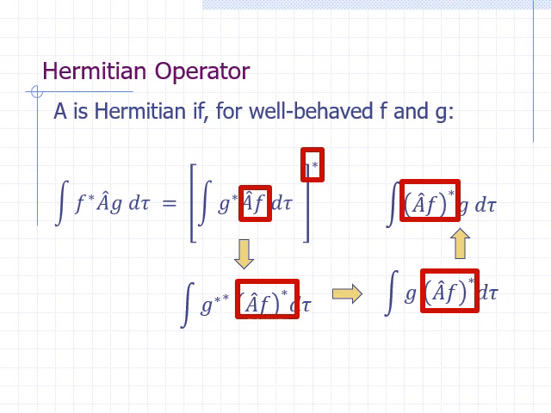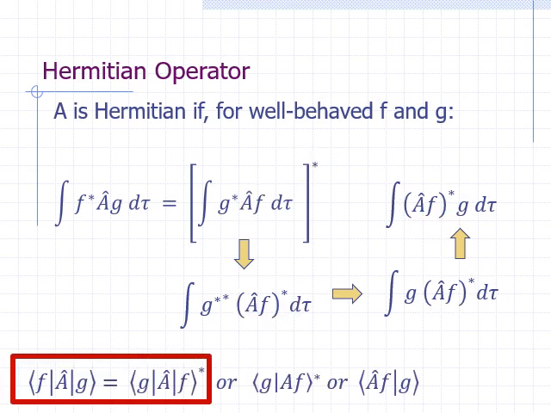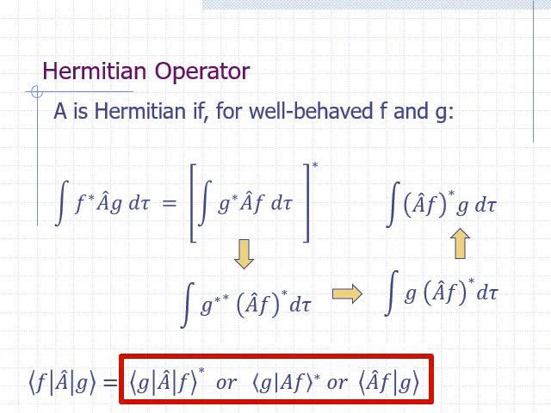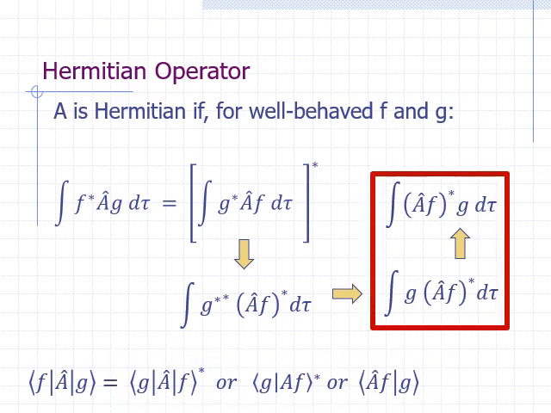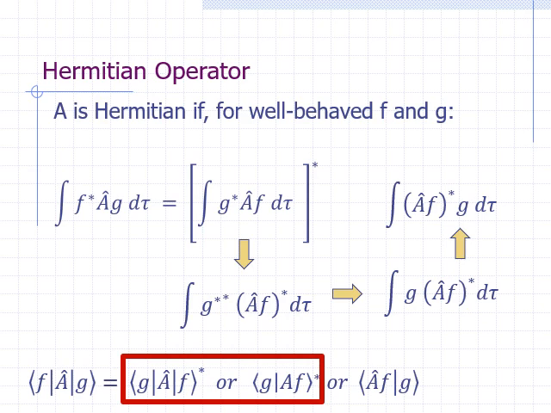Here's the same equation written in Dirac bracket notation. If operator A is Hermitian, then we can switch the functions in the bra and ket, but we must take the complex conjugate after the switch. These three expressions on the right-hand side are equivalent whether or not A is Hermitian. They are equal to the left-hand side only if A is Hermitian. This is the bracket notation for these, and these are the bracket notation for this.